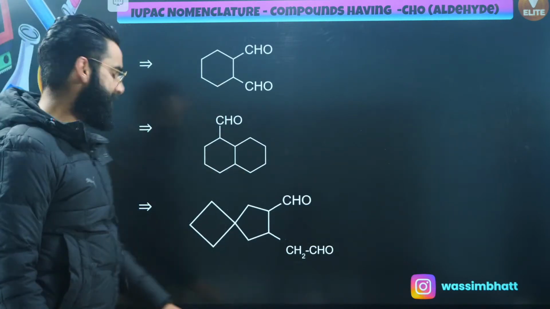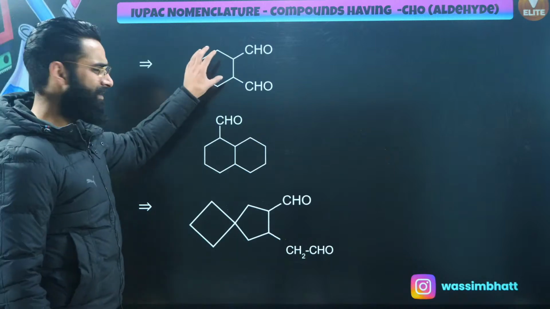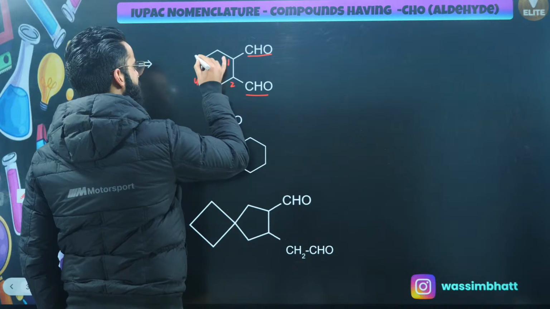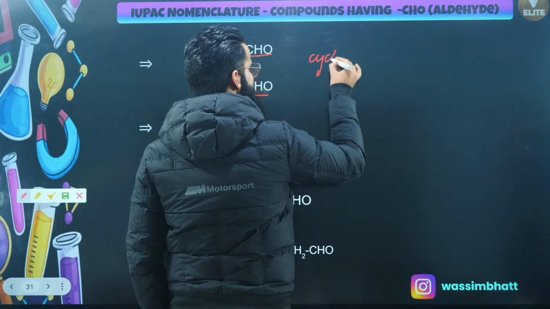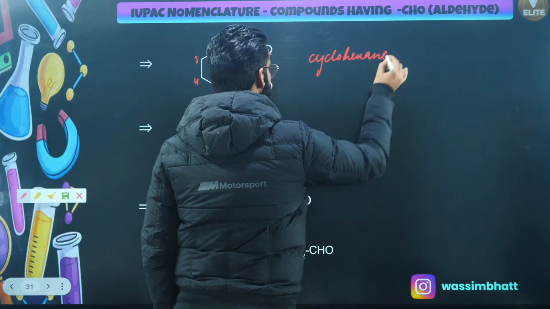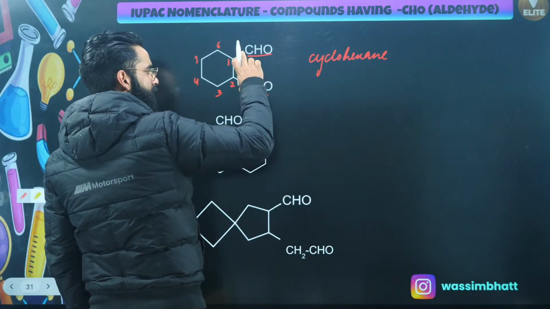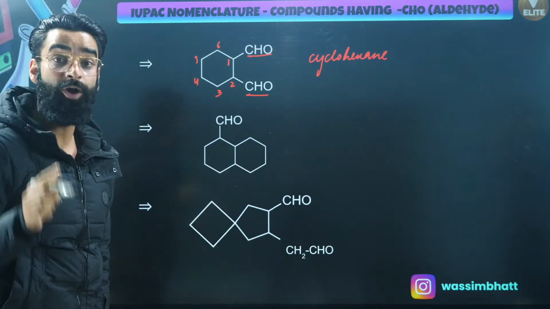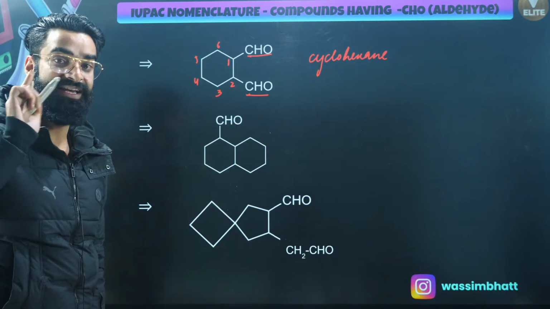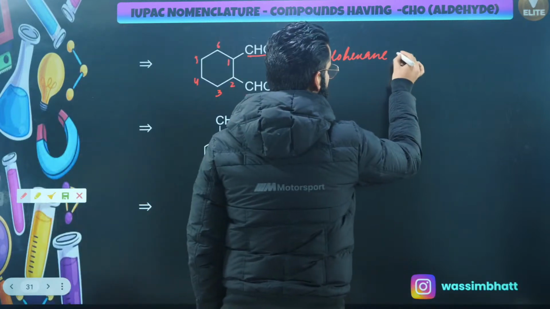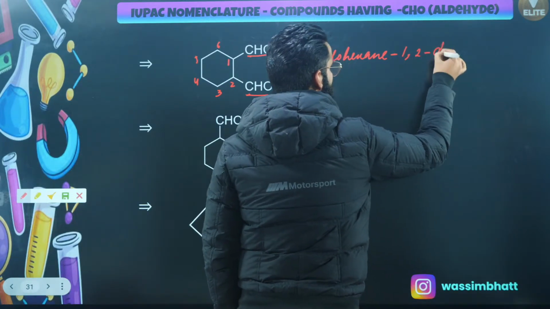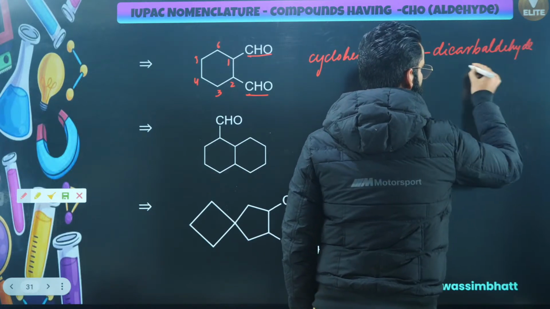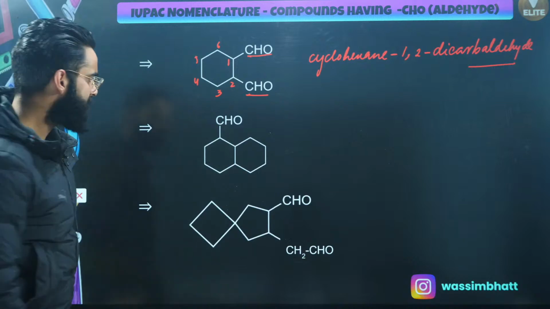These are a few more examples. Let's try to name them. This is a simple cyclic compound wherein you have got CHO and CHO. Let's number it 1, 2, 3, 4, 5 and 6. First of all, I will be writing cyclohexane. The carbon of this and the carbon of this, both of these carbon atoms, are not part of the main chain. So I'll be using what? Carbaldehyde, not al, as the suffix. So it's going to be 1,2-dicarbaldehyde. Perfect.